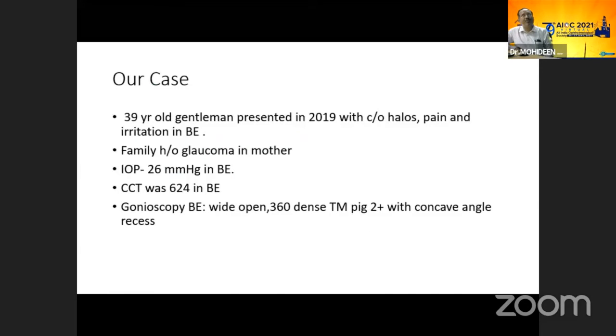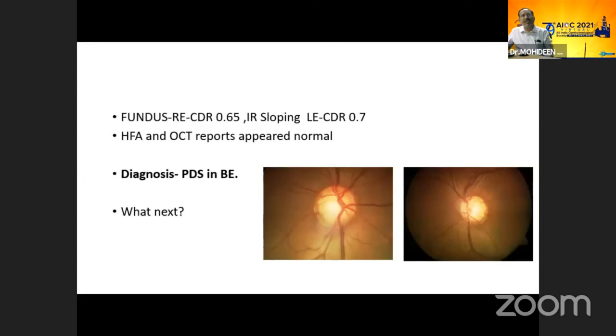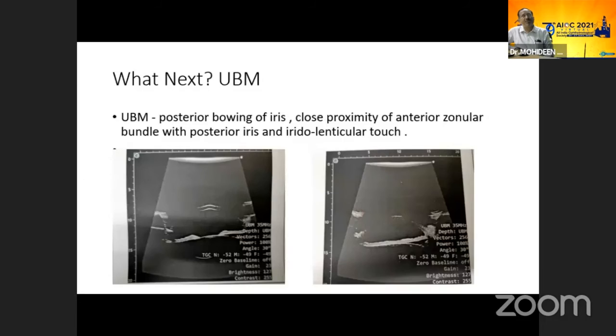So this case, as I told you, is a 13-year-old man. Pressure is 26, CCT is 624, family history is glaucoma, and the finding is dense pigmentation on gonioscopy. So we did a UBM, and UBM shows a posterior bowing of the iris and close proximity of the anterior zonular bundle, with posterior iris touch.